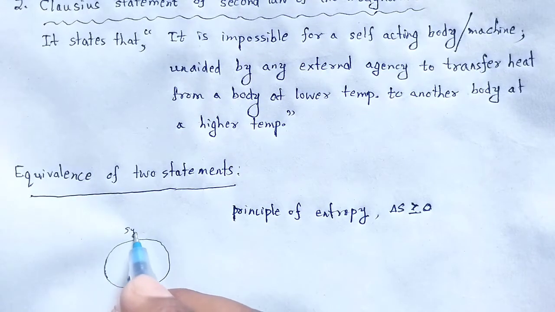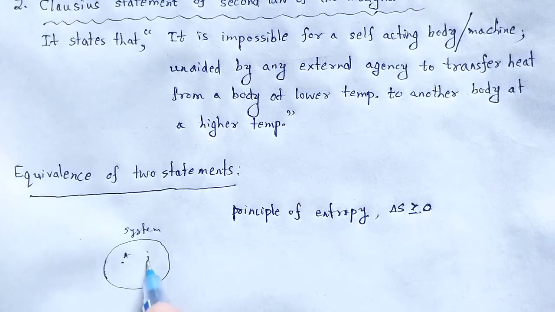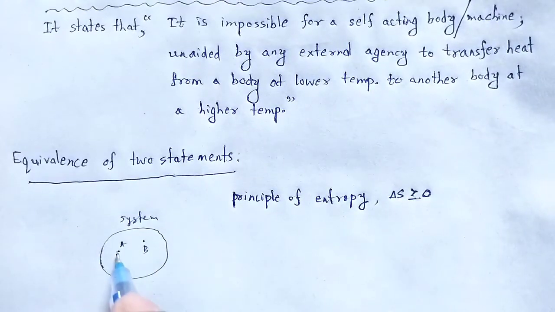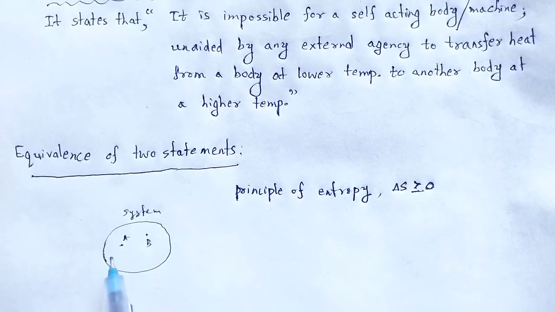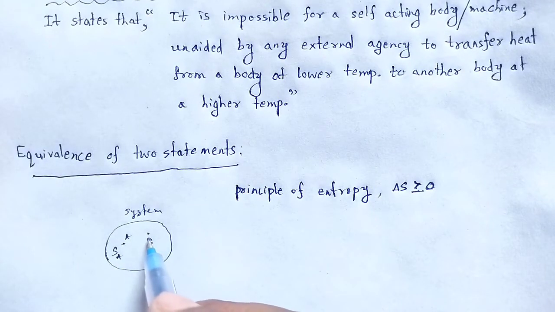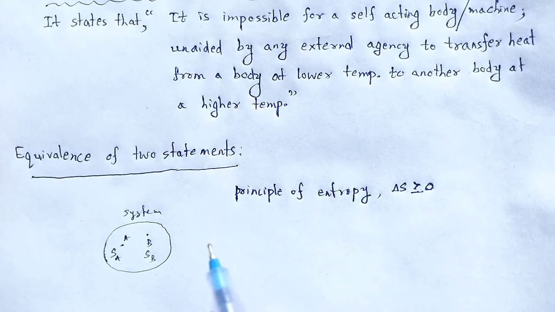This is the system. It has two points, A and B. A is the initial point and B is the final point, with entropy at initial S of A and entropy at final S of B.